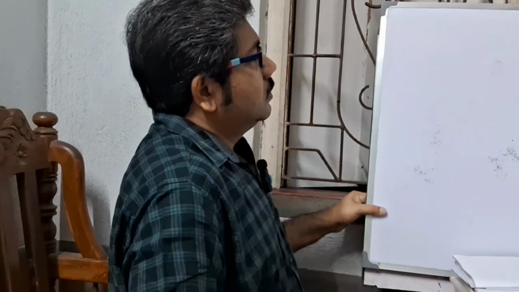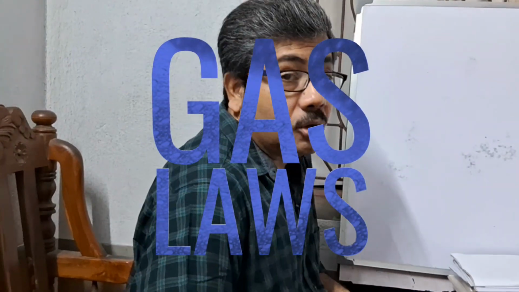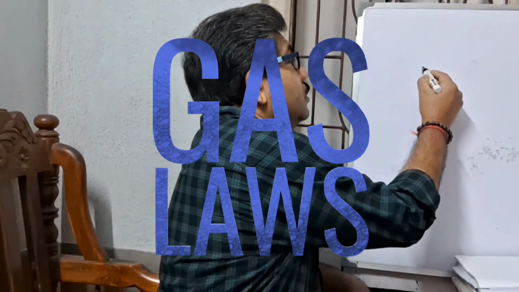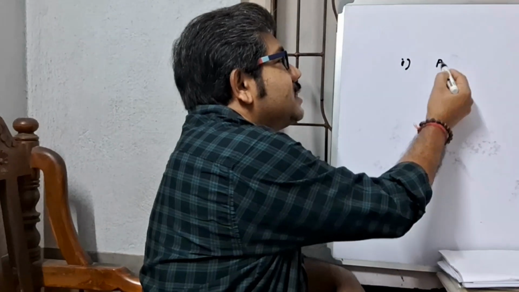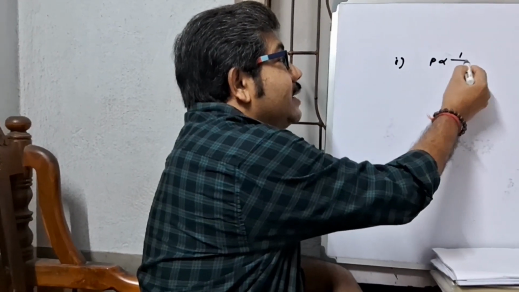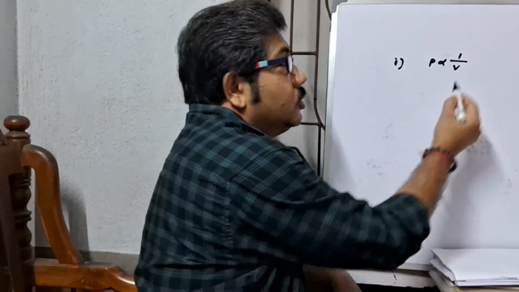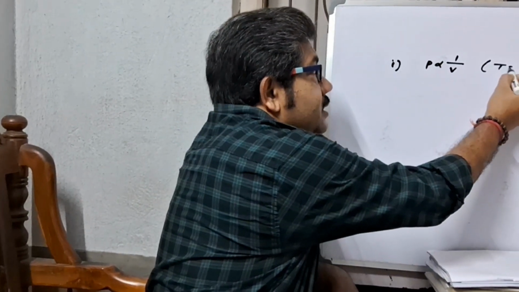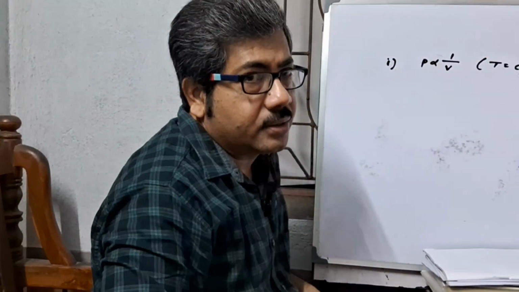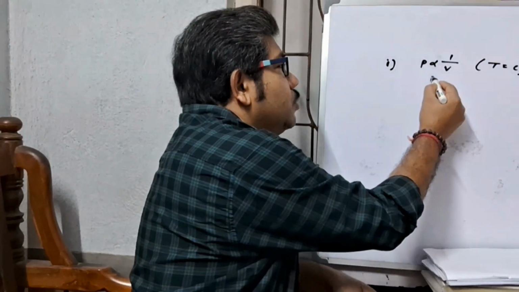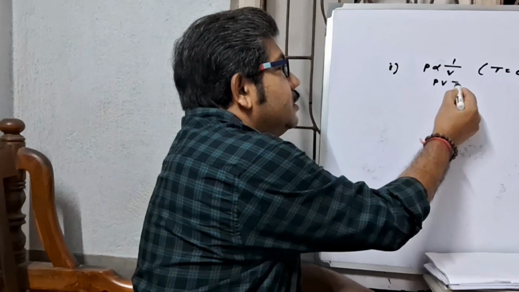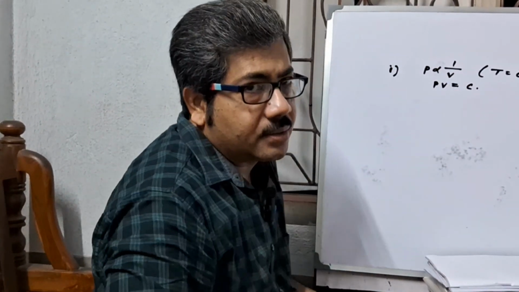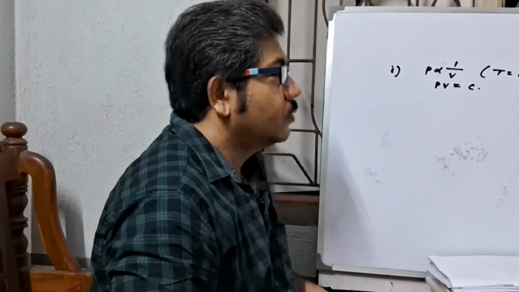Now the gas laws are, first of all, Boyle's law. Boyle's law states that the pressure or absolute pressure varies inversely with its volume when temperature is constant. That means you may say PV equal to constant from this law.